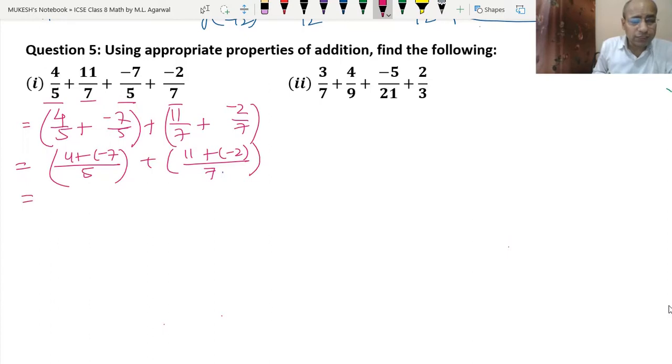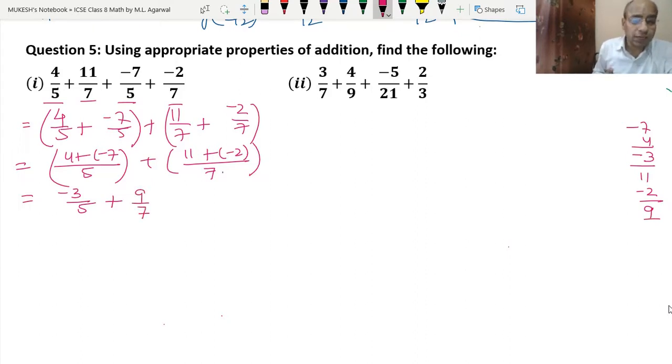So now 4 minus 7 means minus 7 and 4, that is 3. So put the minus sign. So it became minus 3 upon 5 plus 11 minus 2. That means 11 and minus 2, so 9. We will write the positive sign. So 9 upon 7.